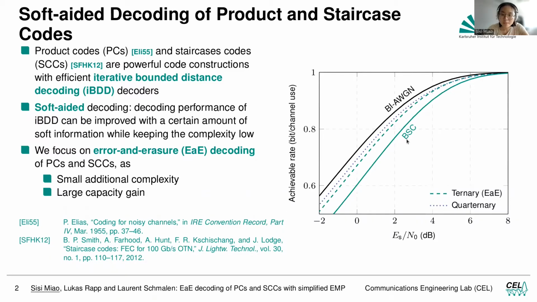If we look at the binary symmetric channel, which is the green line here, then we go from the binary channel to a ternary channel, which is the green dashed line here. We have a pretty large capacity gain. However, if we further increase the quantization level to 4, then with the dotted line, we do not see that much capacity gain anymore, and we are already not far away from the binary AWGN channel capacity. That was the motivation for us to focus on error-and-erasure decoding.